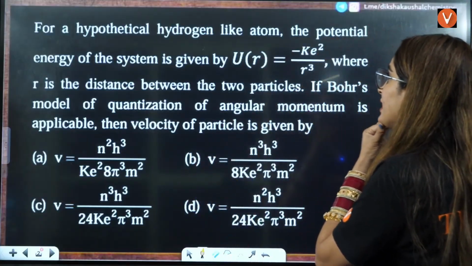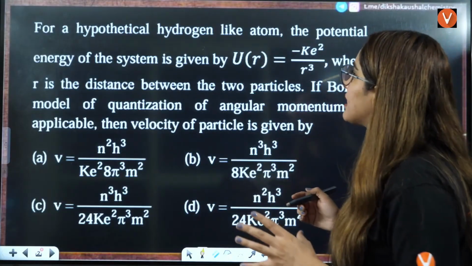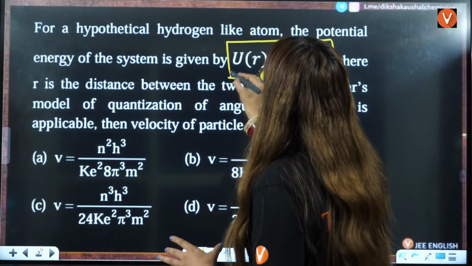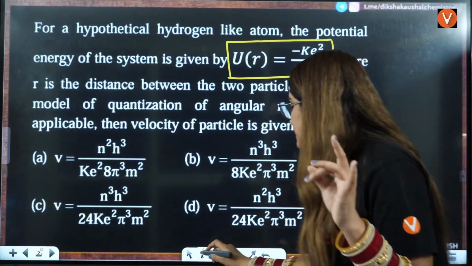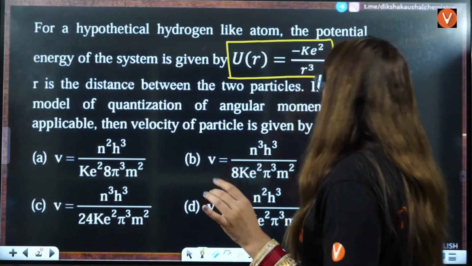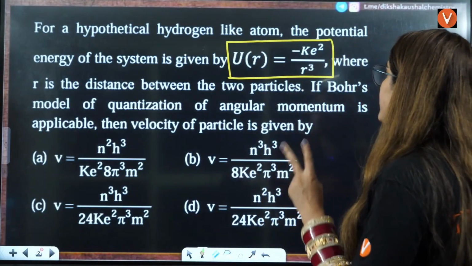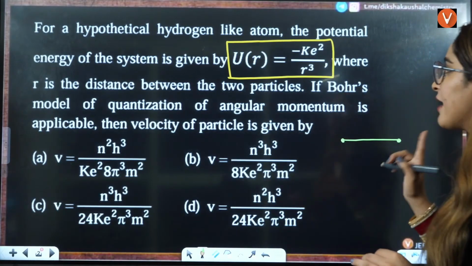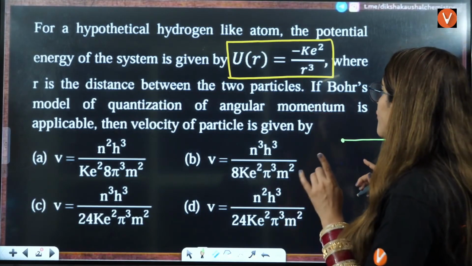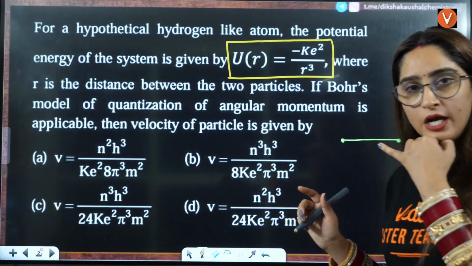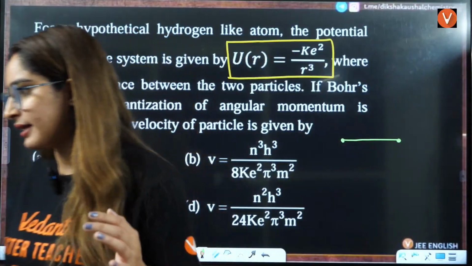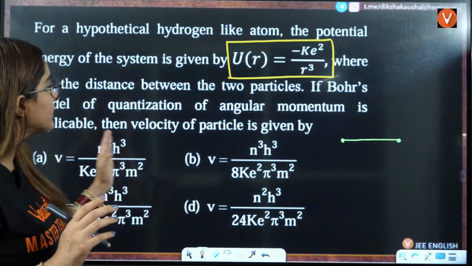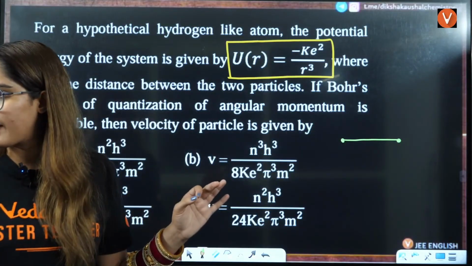For a hypothetical hydrogen-like atom, the potential energy of the system is given by this. This is the potential energy they have given you, where r is the distance between two particles. If the Bohr model of quantization of angular momentum is applicable here, which we are applying, then the velocity of the particle is given by which option?